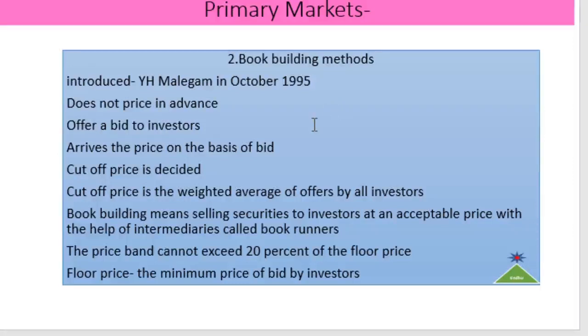The company offers the investors an opportunity to bid collectively, then uses this bid by the investors to arrive at a price for that share. All the applications received from the investors are arranged and a final offer price, which is known as the cut-off price, is arrived at. A cut-off price is the weighted average of offers by all investors. That is, the cut-off price is the weighted average of prices offered by all investors.